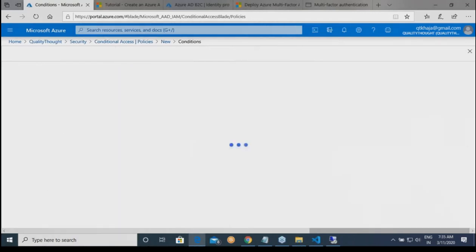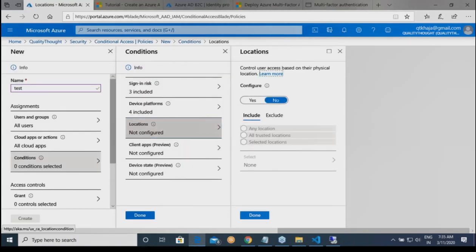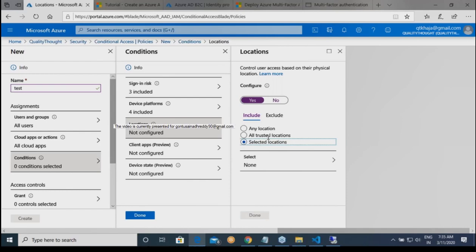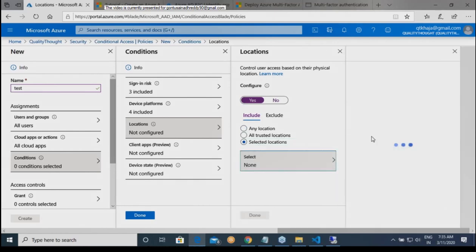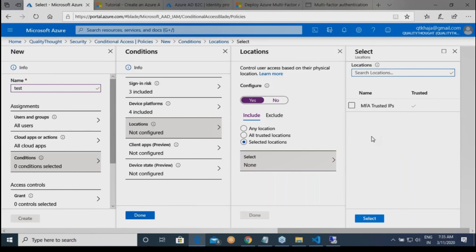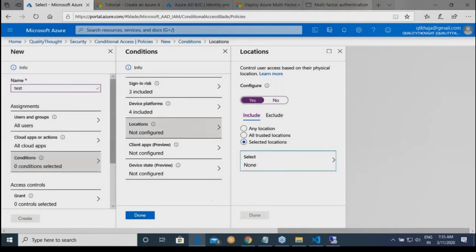Okay. Locations. You can tell that this configure, okay, any location or selected locations. For example, you can add all of your trusted locations. Trusted locations is every site of your office. Okay. And then basically try to tell that whenever user tries to log in from any location, give it. Whenever selected locations, then you need to go ahead and add what are the selected locations which you want. Remember MFA's trusted IPs, when we created multi-factor authentication, it was asking for trusted IPs. Okay. So you have to fill that one up. In your organization, you generally do.